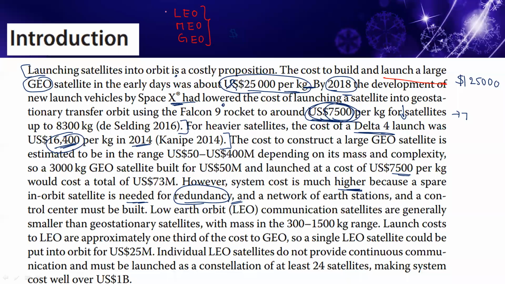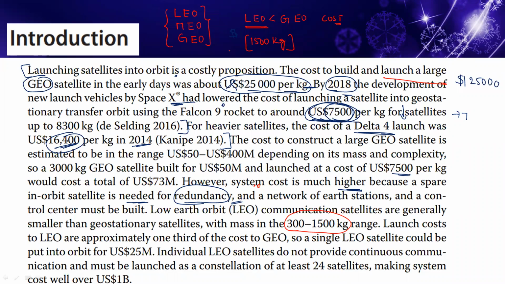So when you talk about cost, the low Earth orbit cost is very small compared to medium Earth orbit and GEO Earth orbit cost. Only low Earth orbit satellites can carry 1500 kg of payload during the project discussions.